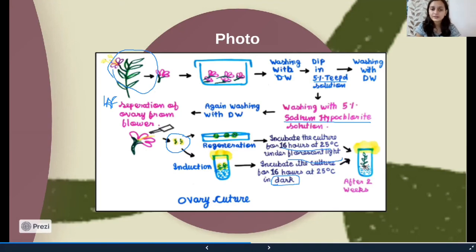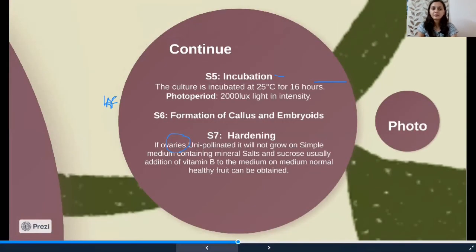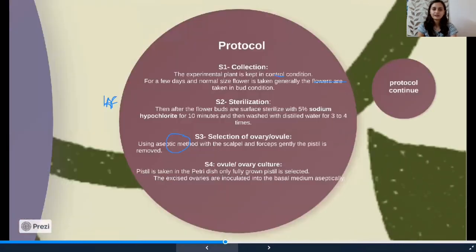So this is the main difference between regeneration and induction culture. And in 2 to 3 weeks we will get a plantlet. So this was all about gynogenesis and the protocol of gynogenesis.